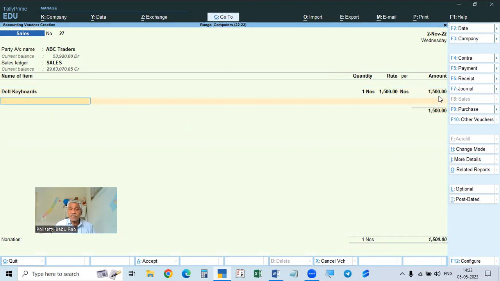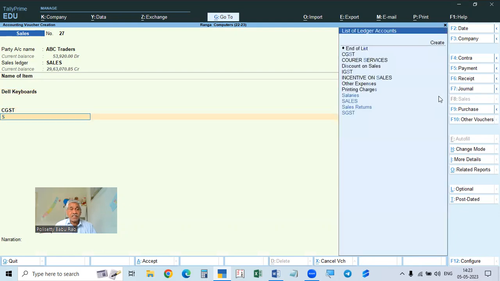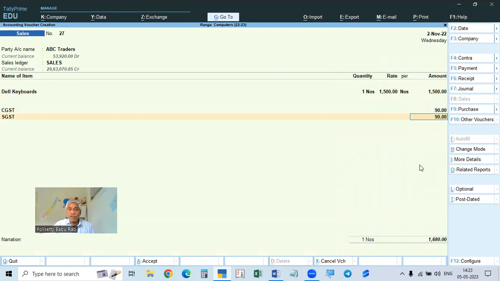And then we charge the tax, GST. So this is the actual value, the rate on which tax is calculated. On this we calculate the tax, so this is called the taxable value. The 1,500 is called the taxable value, and this is the tax. The total amount is called the invoice value.